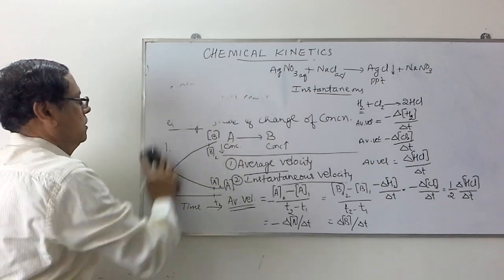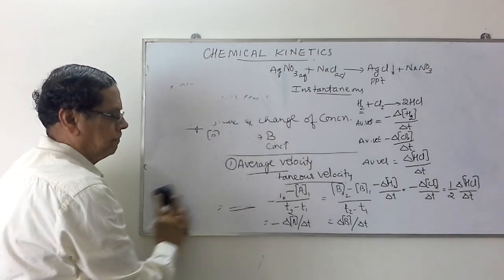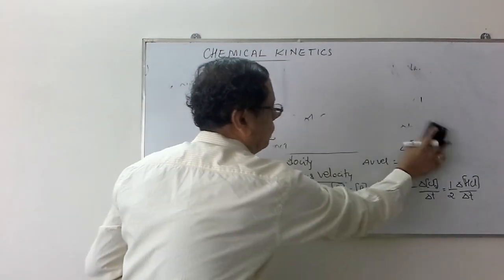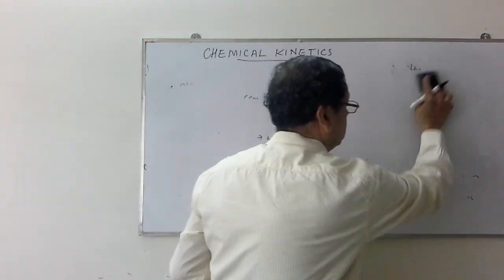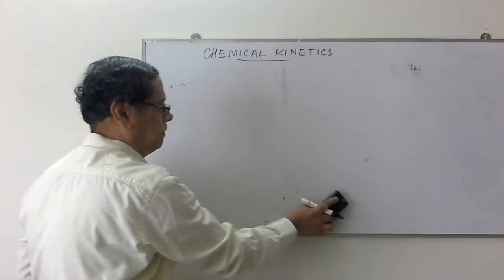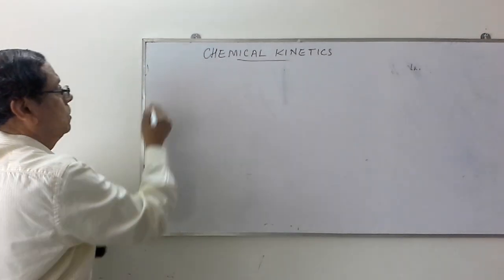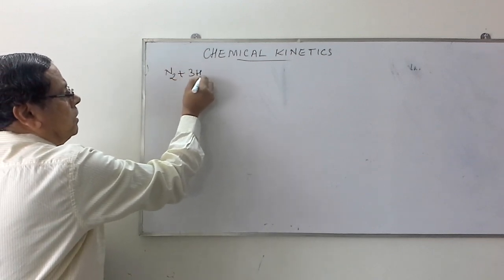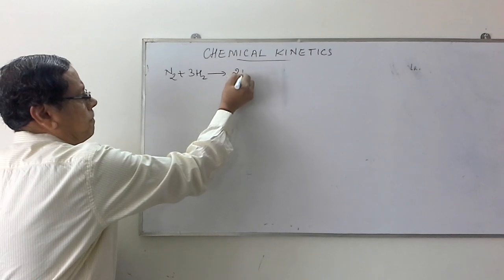For the formation of ammonia, we can write the reaction N2 plus 3H2 giving rise to 2NH3.